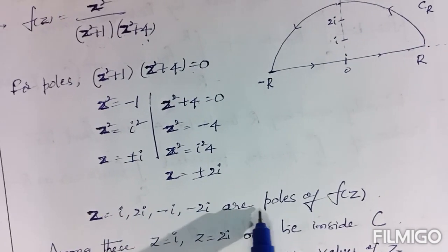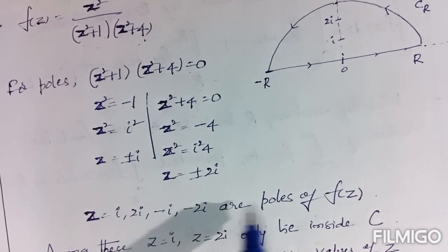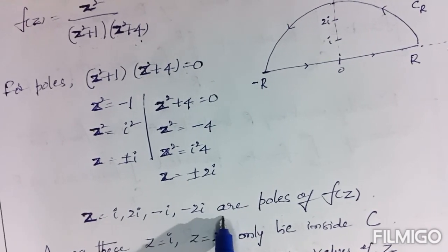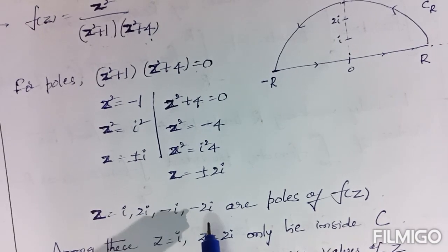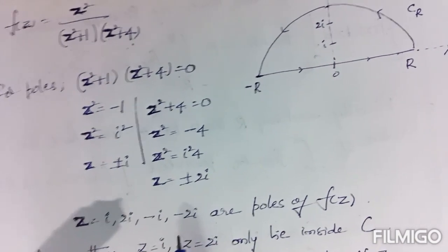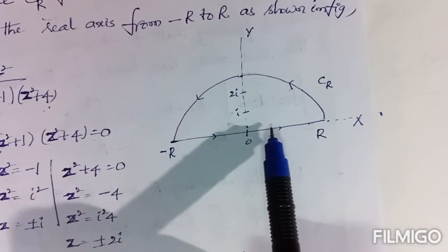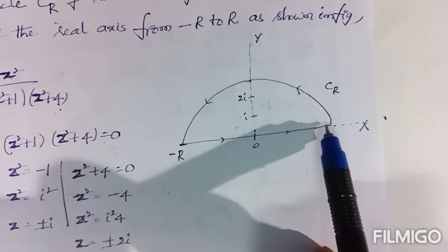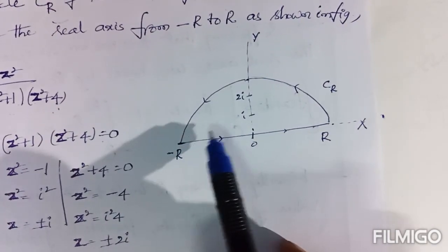Out of 4 points, there are 4 poles of order 1 only. All are simple poles. Out of 4 poles, how many points lie inside of the semicircle? Here we consider the upper part of the semicircle only. This is the upper part of the semicircle.